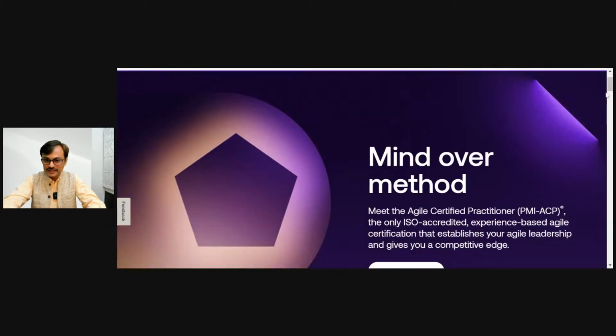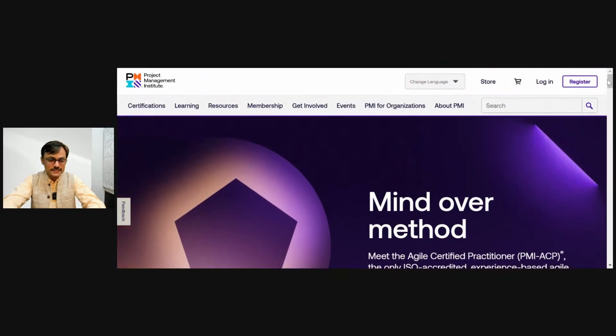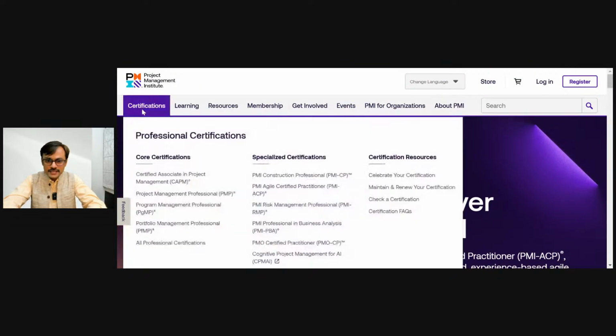They are promoting that, why don't you explore the PMI-ACP. In the certification section, now here is something to observe. You have a core certification and you have a specialized certification. So in the core certification, you get things like CAPM, PMP, PgMP. They are foundational certificates for project and program management standard.